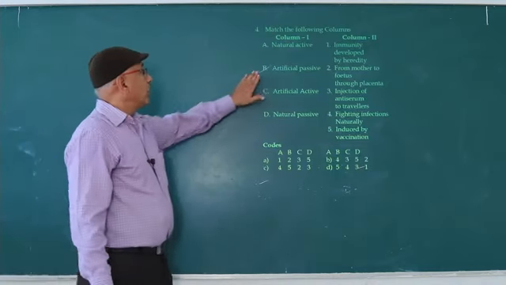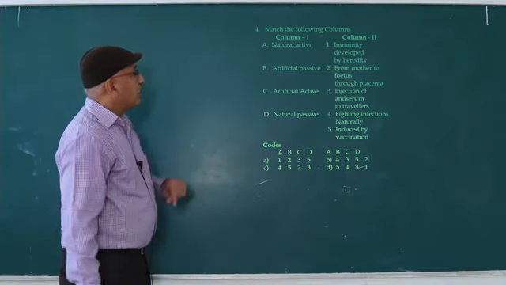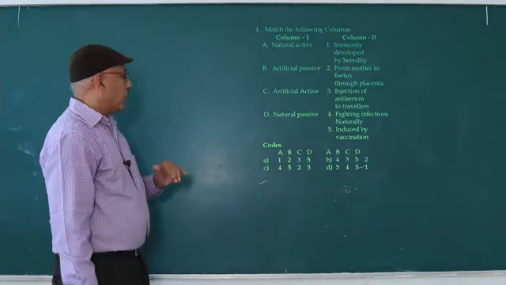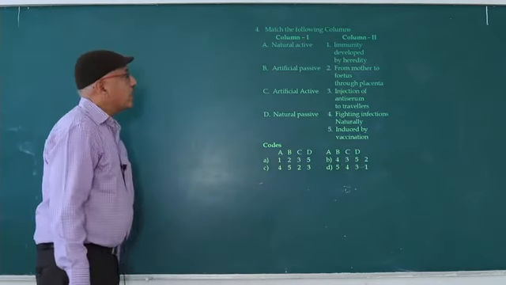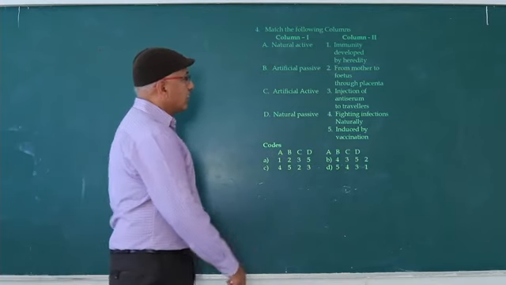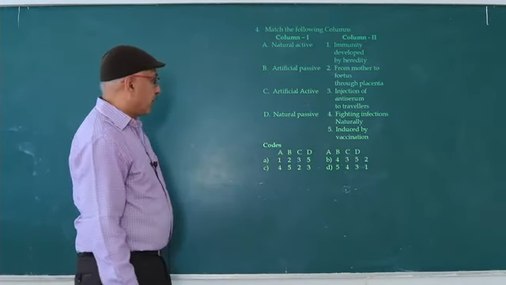So the fourth one, match the following column. Natural active, artificial passive. Natural active is fighting infection naturally, so A4.